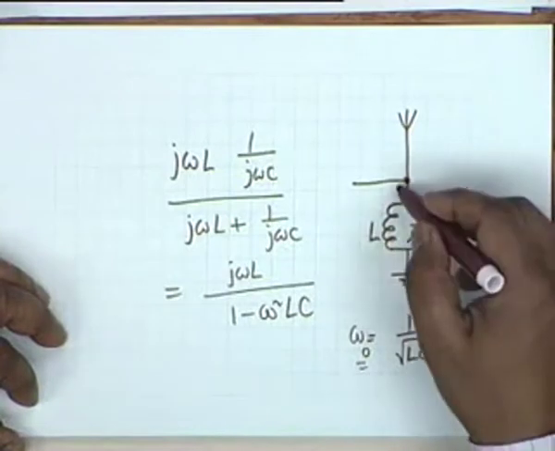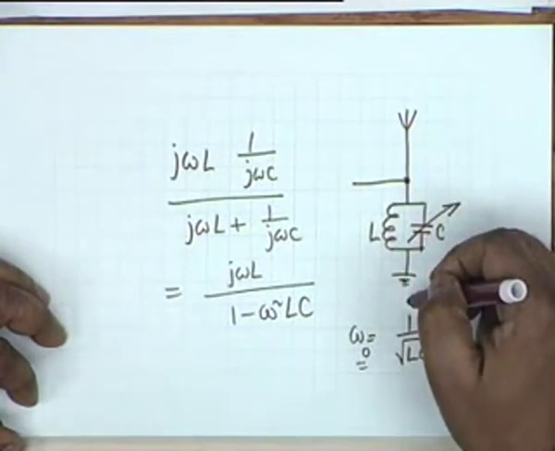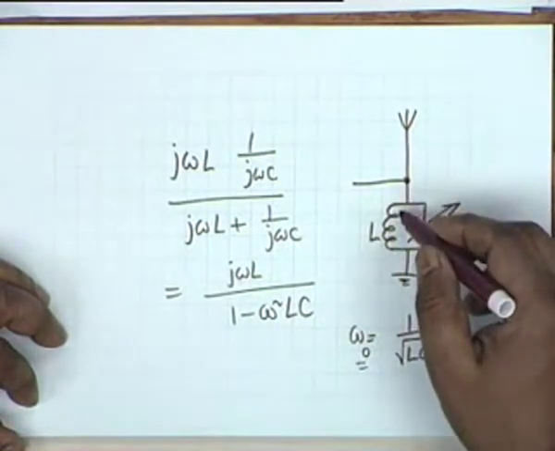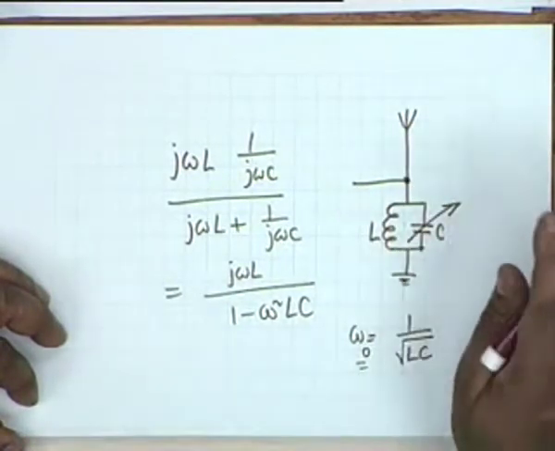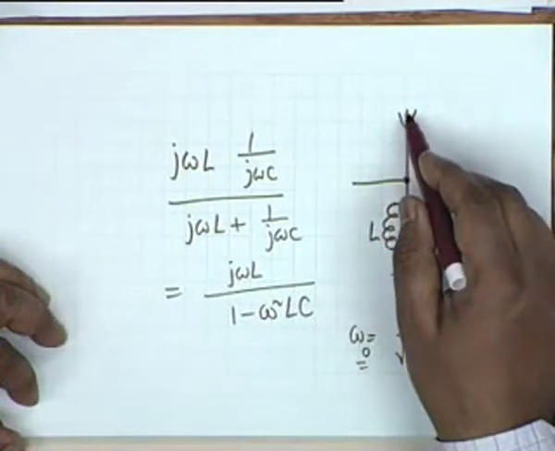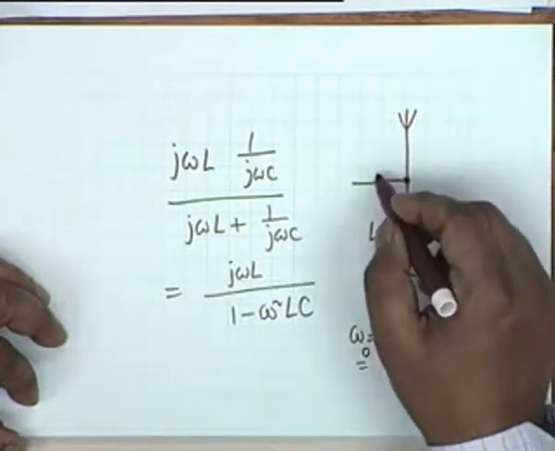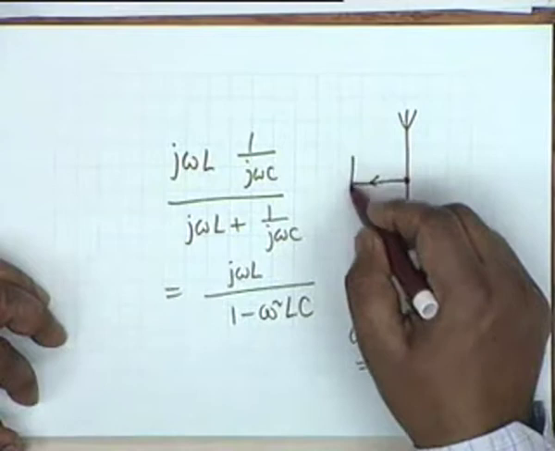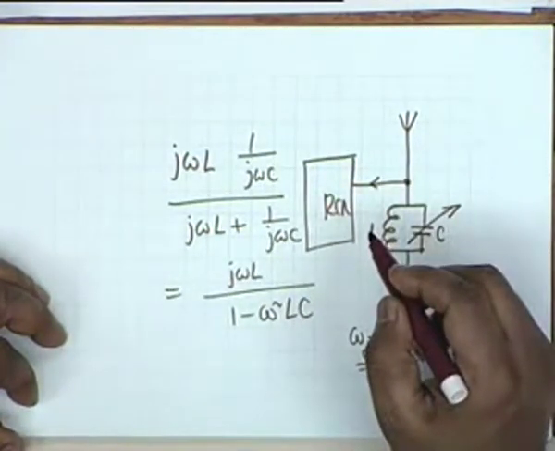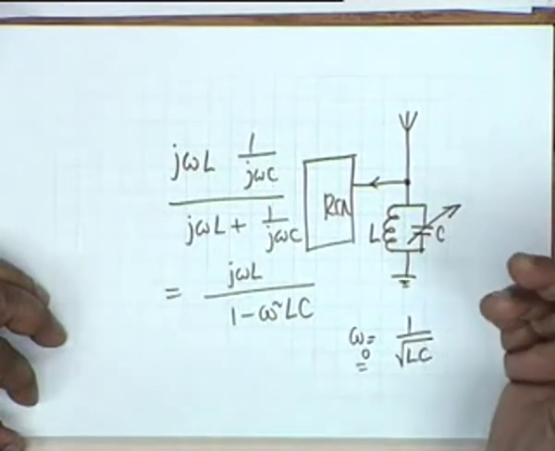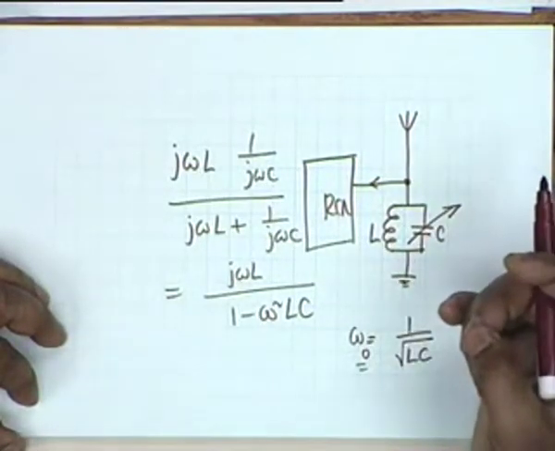All other frequencies find an easy path to ground, and therefore the current that is picked up, well, you can consider this to be infinity, no problem. The current that is picked up at this frequency cannot pass to ground, it must pass to the receiver. All right, this is the simple tuning circuit of a radio.